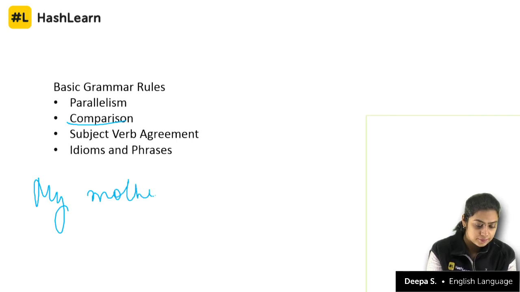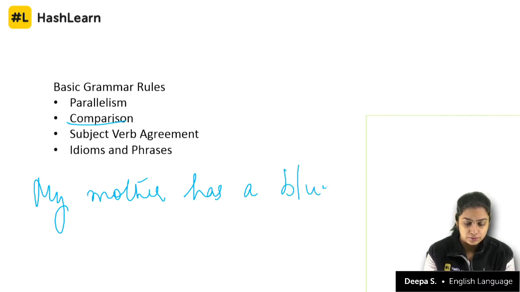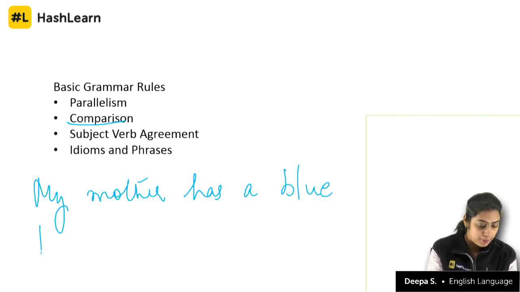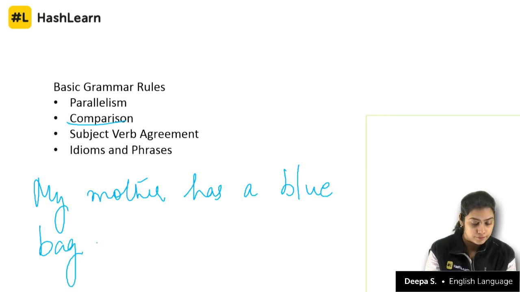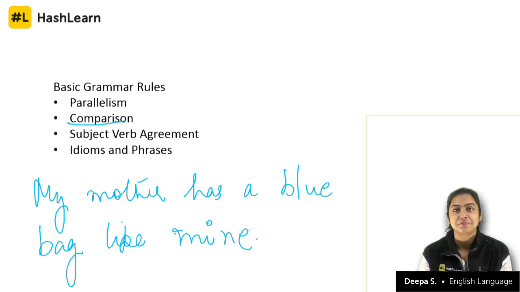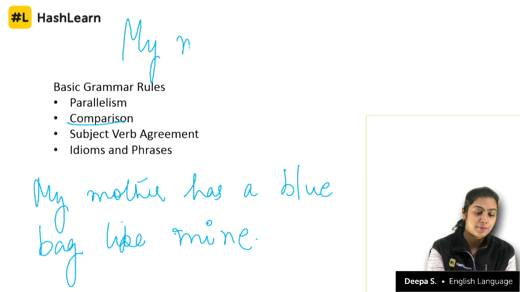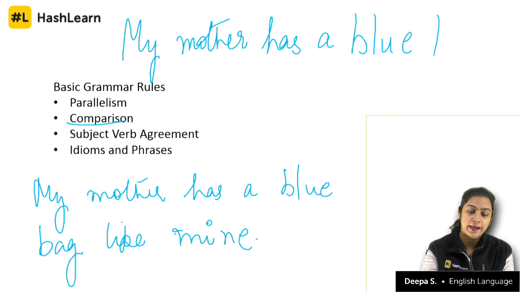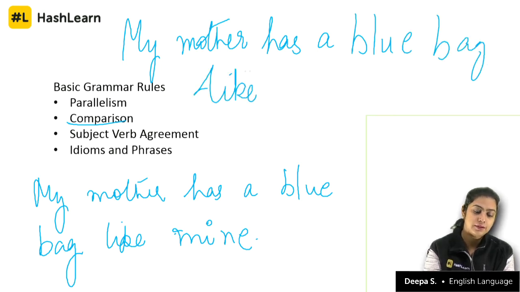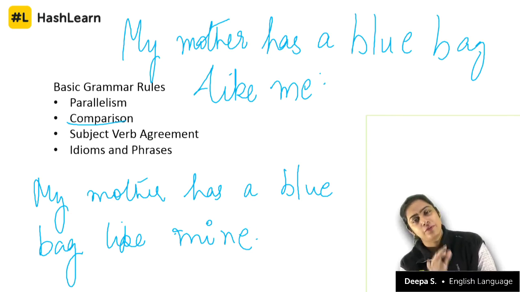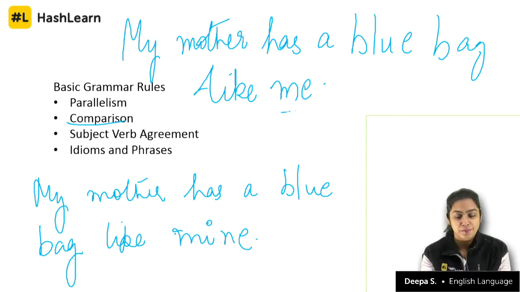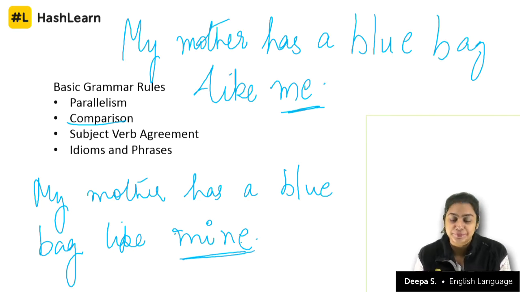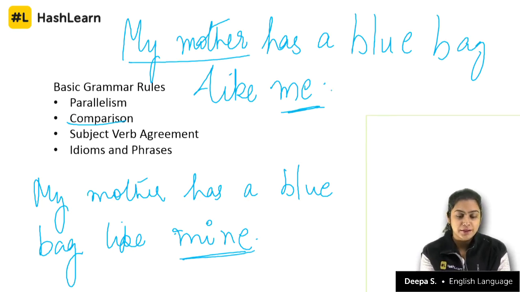My mother has a blue bag like mine. Then there is, my mother has a blue bag like me. Which of these is right? Here, me, and then I have mine. Now look at this. My mother is like me.